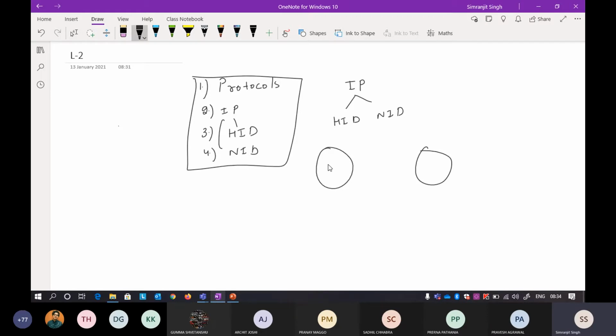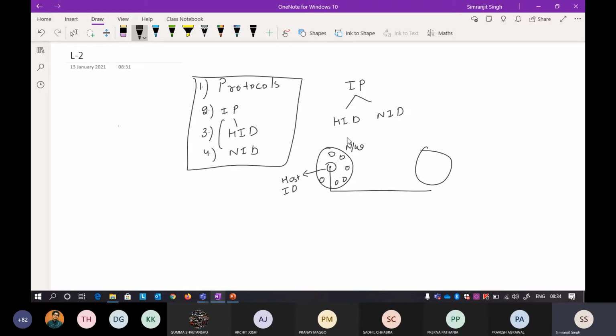When you communicate from your device, the packet goes out of your network and goes to another network. Suppose this is your host, which has some kind of ID. There are many hosts connected to a particular network, but I'm only talking about one host. This host has a particular ID to identify it in a particular network.